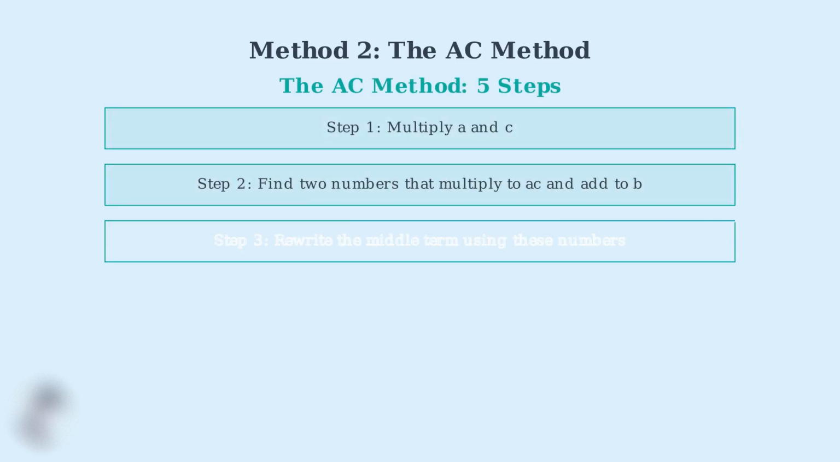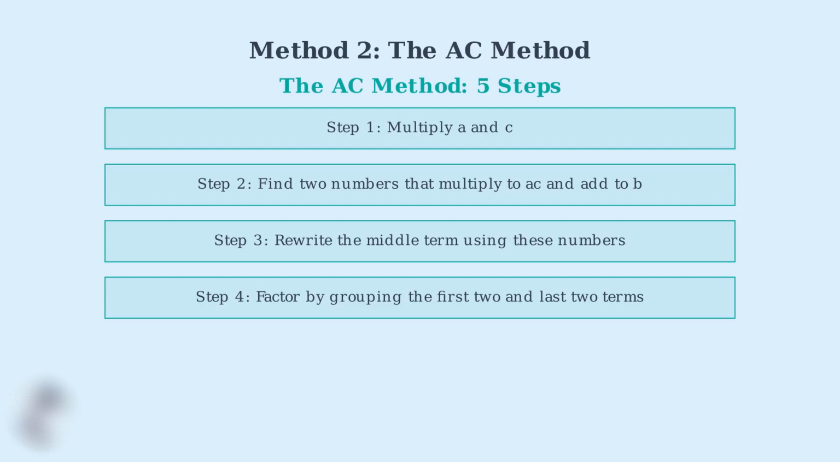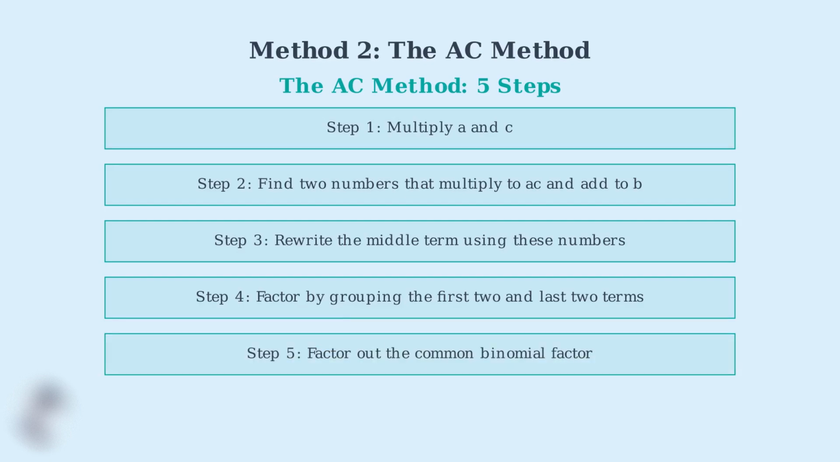First, we multiply the coefficients a and c. Second, we find two numbers that multiply to give us AC and add to give us b. Third, we rewrite the middle term using these two numbers. Fourth, we factor by grouping the first two terms and the last two terms. Finally, we factor out the common binomial factor.